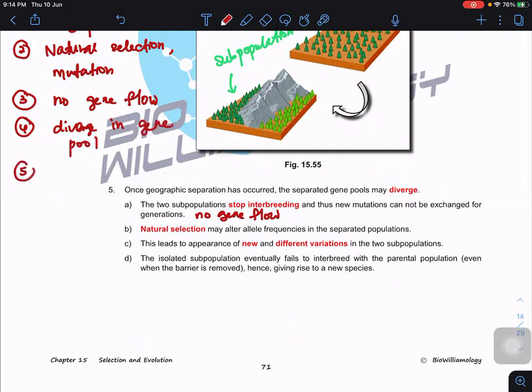So it means that they can no longer interbreed to produce fertile offspring. Over a long period of time, they can no longer interbreed, even though the barrier is removed.